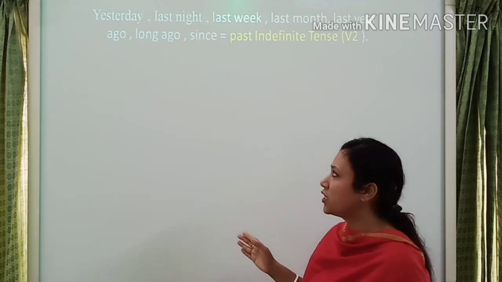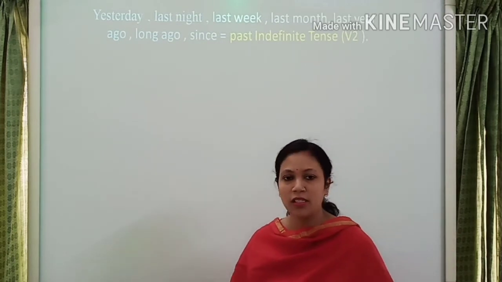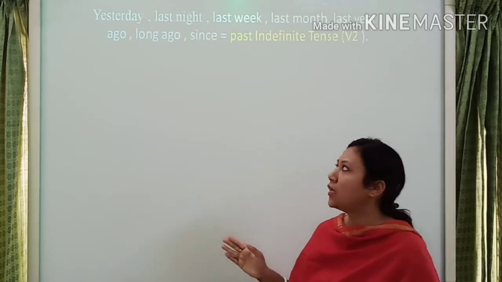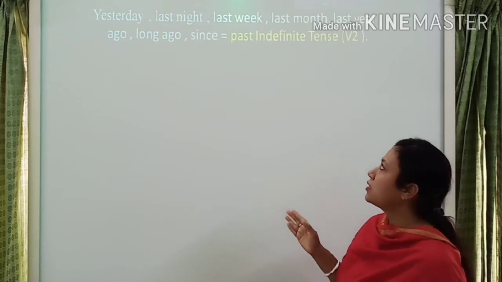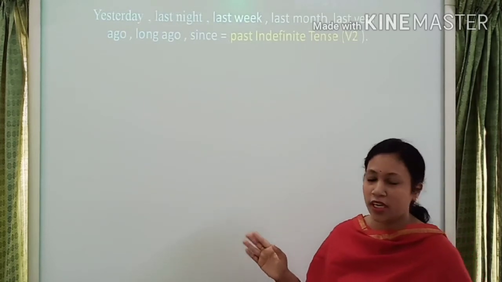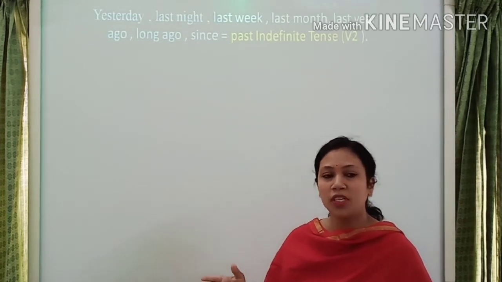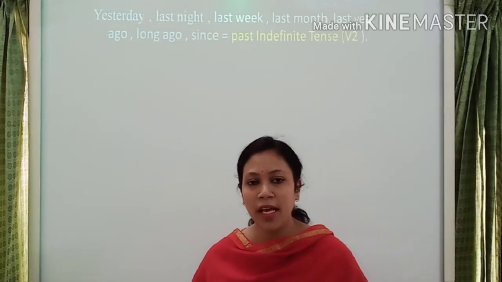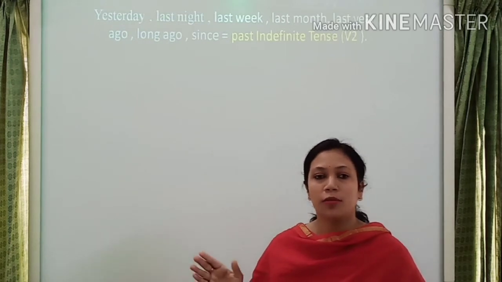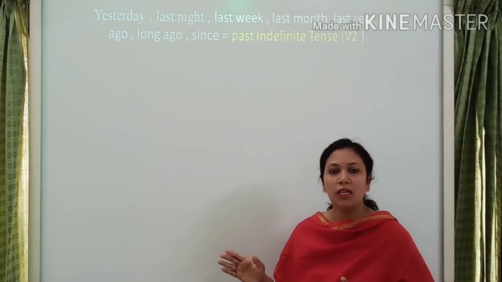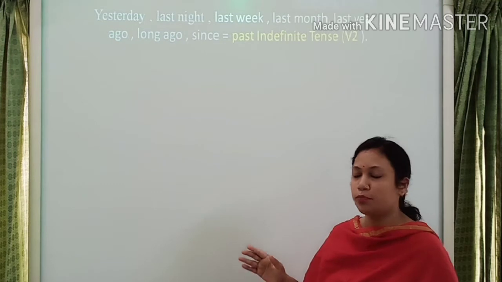Okay students, look here. If any sentence has yesterday, last night, last week, last month, last year, ago, long ago, or since, this word represents the past tense, so the verb will also be past indefinite tense, or simply verb 2.